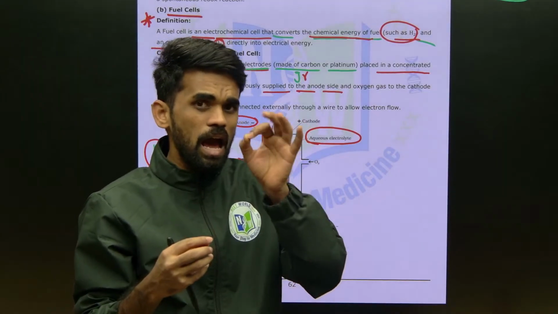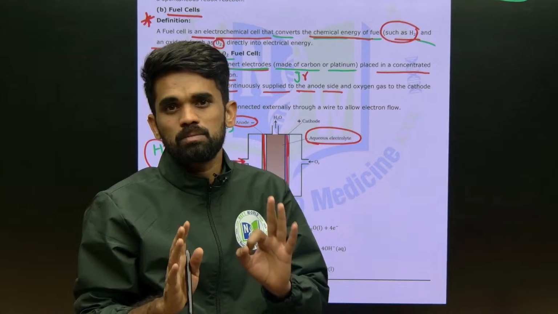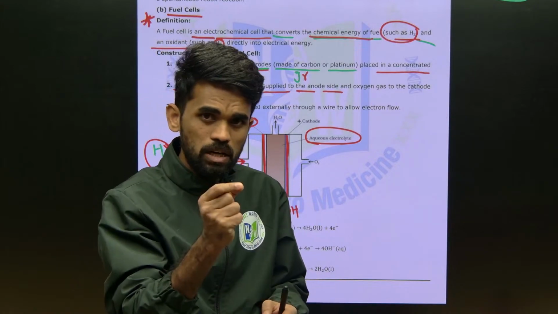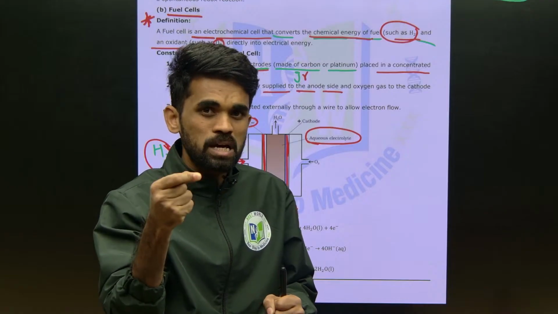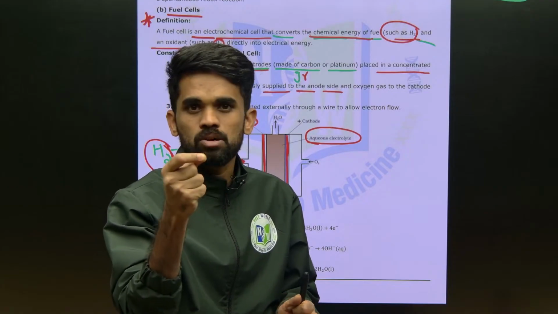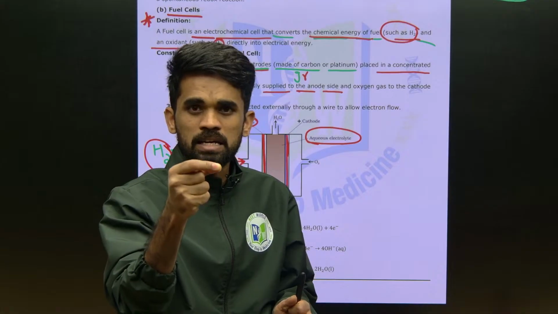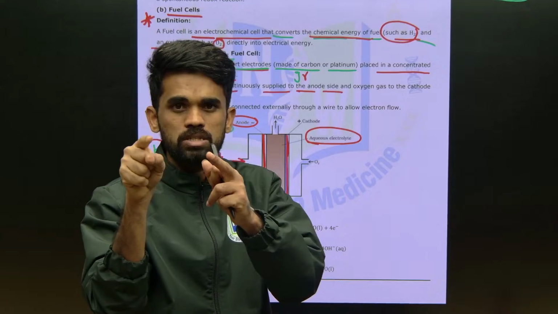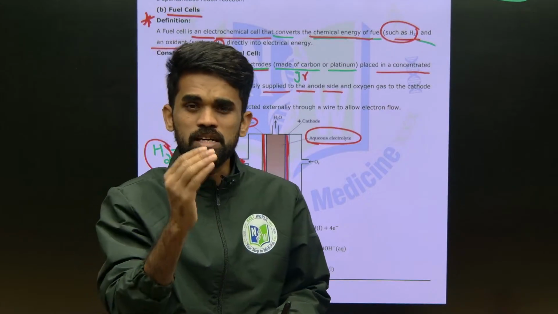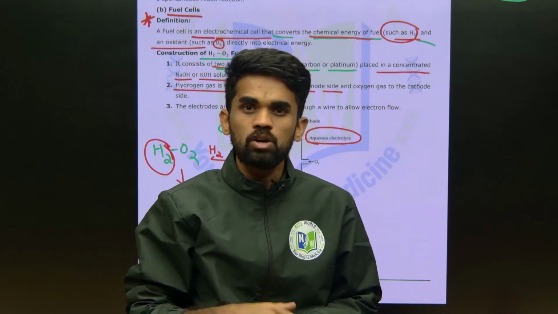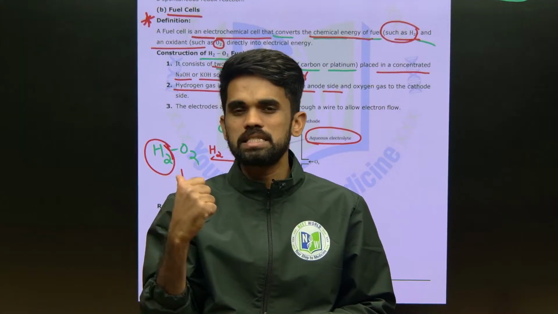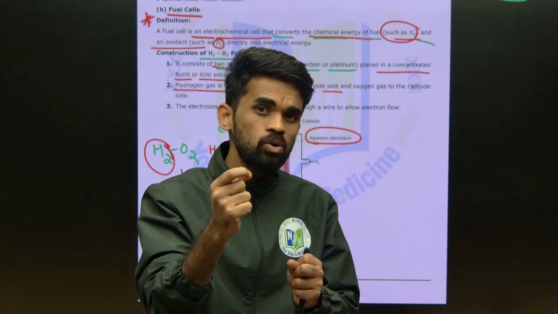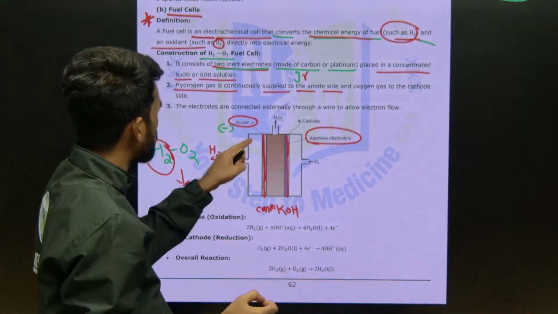Just think that at anode oxidation is taking place. Particularly if you want, in electrolysis process anode is positive. Anode means attracts anions. If it is attracting anions, that should be positively charged, because anions are negatively charged. That is the scenario in electrolysis. Now here we are discussing electrochemical cells. Now in these electrochemical cells anode is negative.